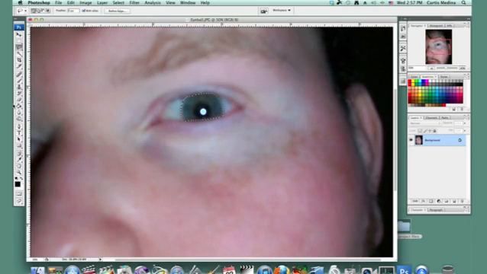Another way of doing that is to go down to where the little water drop is and go to, well, actually no, it's by the hand. And go to the sponge tool, and you can do it this way as well. You can set it up to 100%, and you can desaturate it this way as well. Everybody makes mistakes. So remember, Control-Alt-Z or Command-Option-Z if you're using a Mac to undo.